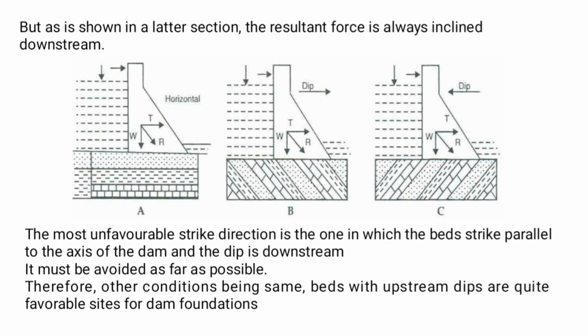But as shown in a later section, the resultant force is always inclined downstream. The most unfavorable strike direction is the one in which the beds strike parallel to the axis of the dam and the dip is downstream. It must be avoided as far as possible. Therefore, other conditions being the same, beds with upstream dips are quite favorable sites for dam foundation.